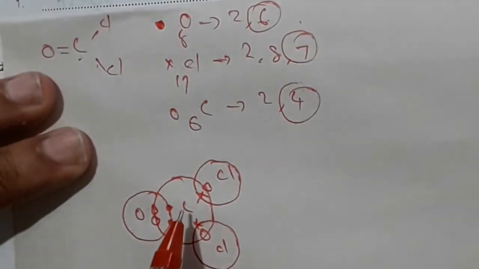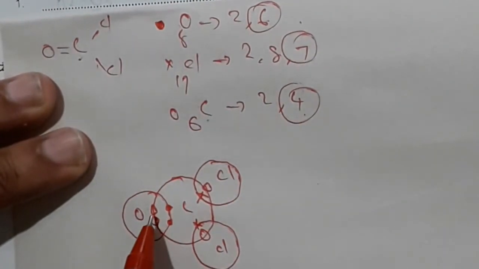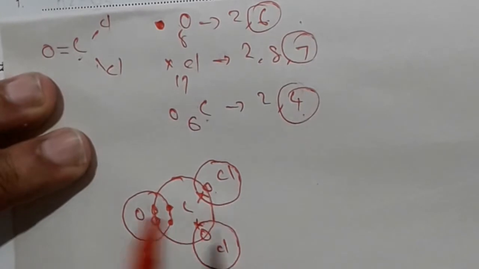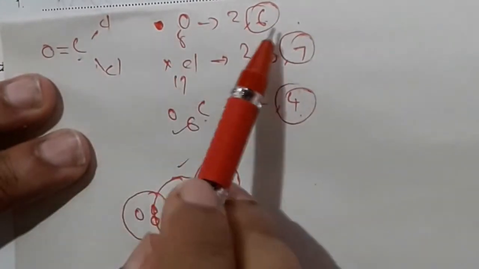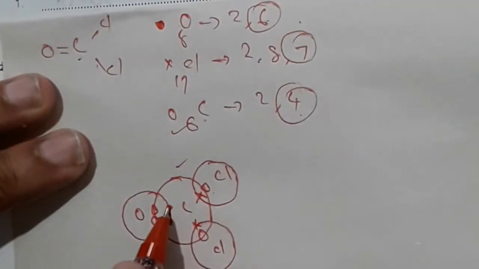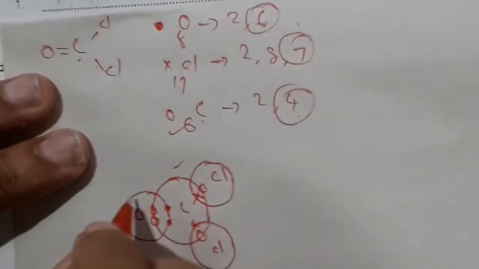Now see here, carbon outer shell 4 electrons, we did 1 2 3 4 electrons, so it's okay. About carbon it's okay. Next one, oxygen outer shell 6 electrons, we did 2 only. How many left? 4 electrons left.